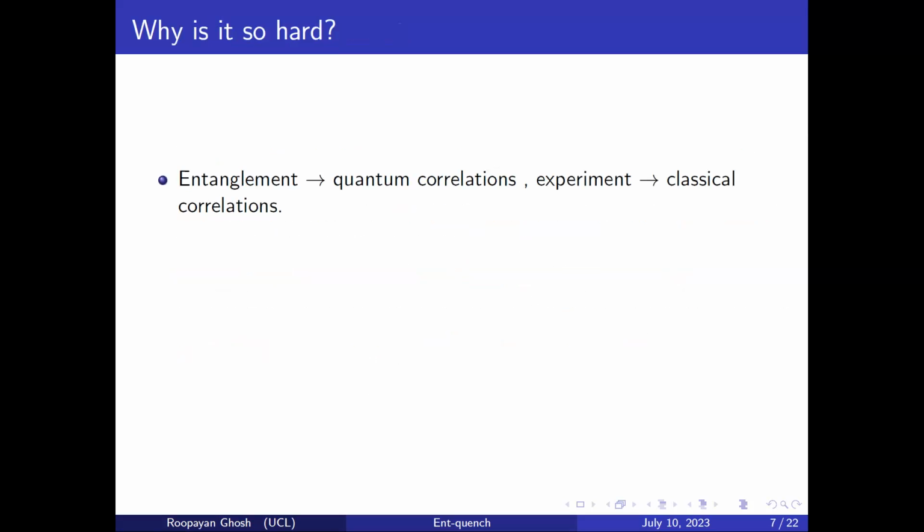Now, why is it so hard to measure entanglement? It's because entanglement actually implies quantum correlations. But when you do an experiment and measure an observable and then compute expectation values and so on, what you're actually measuring is classical correlations, not quantum correlations, unless you design an observable to measure quantum correlations, which is a different thing altogether. I don't know about it, but typically you measure classical correlations.